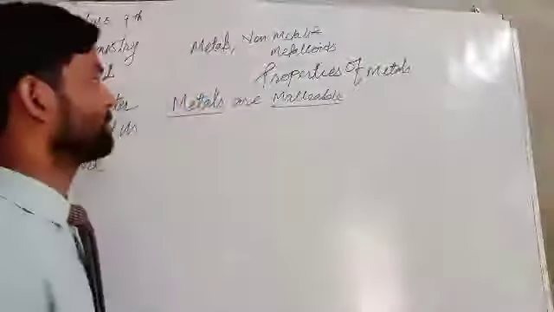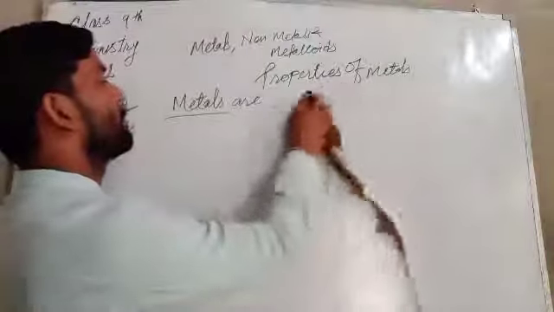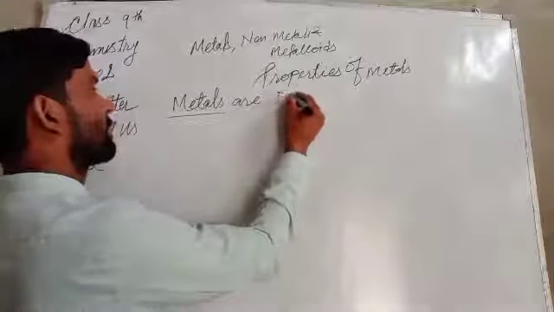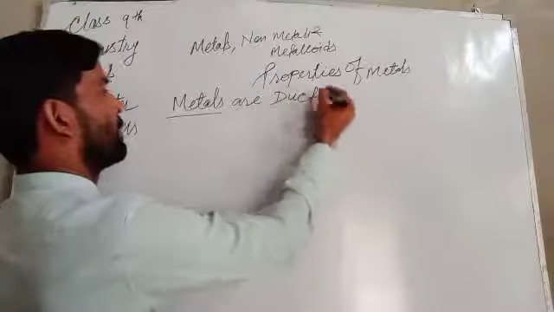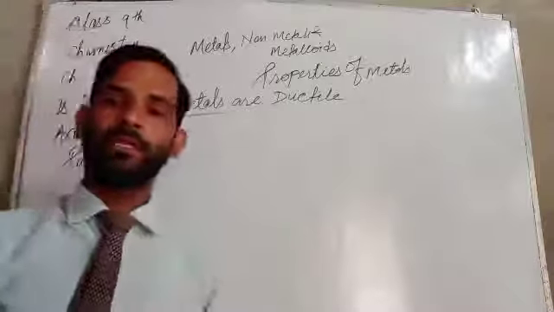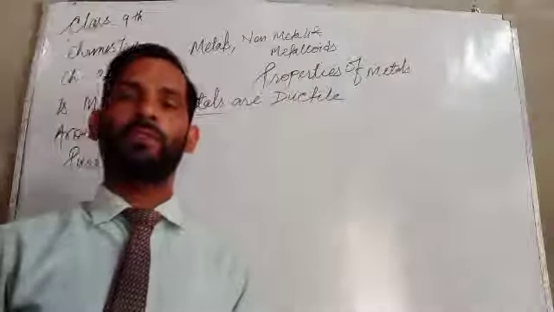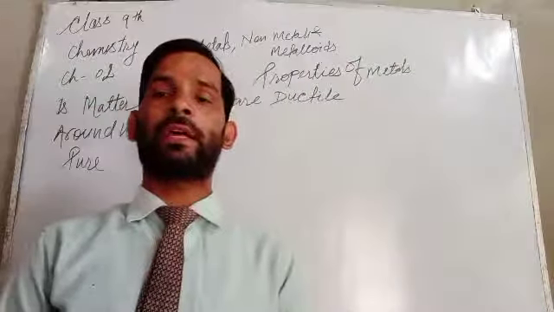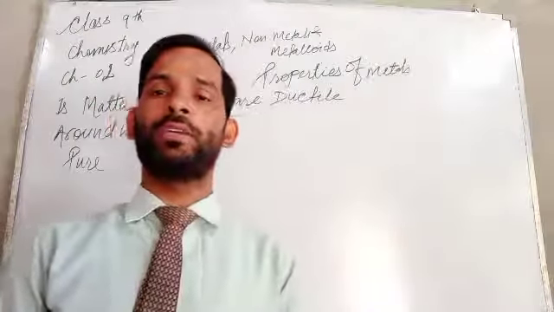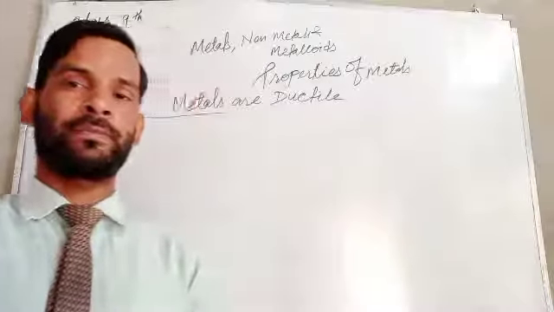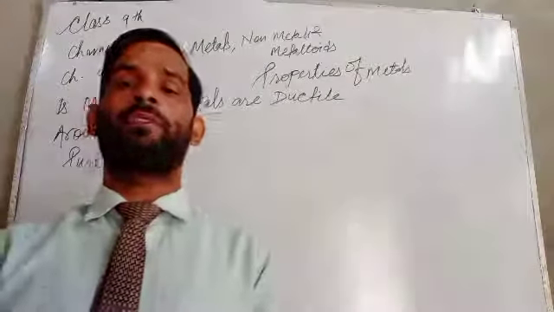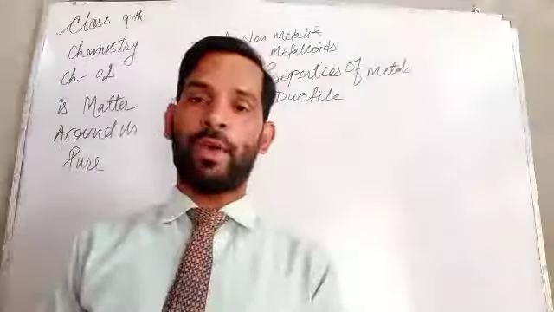Next one is metals are ductile in nature. What does it mean to be ductile? It is the property by which a metal can be drawn into thin wires. That means it is the property by which metal can be drawn into thin wires.